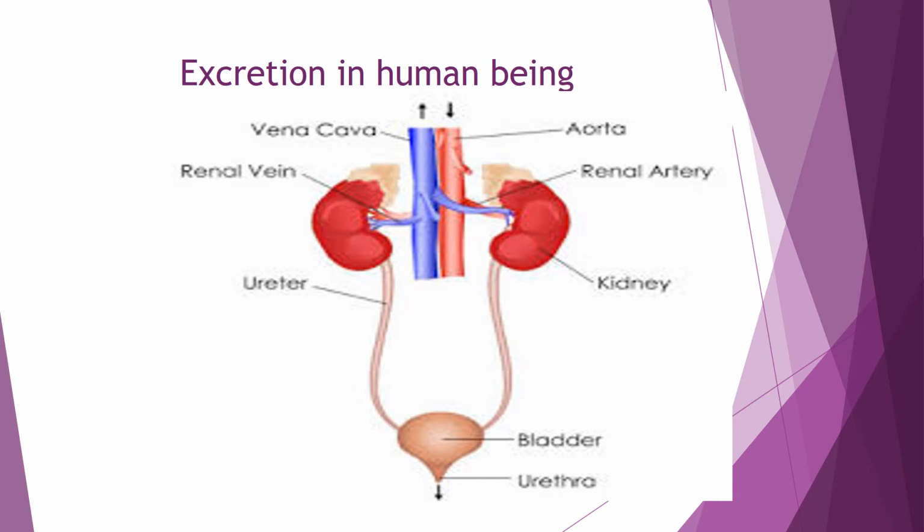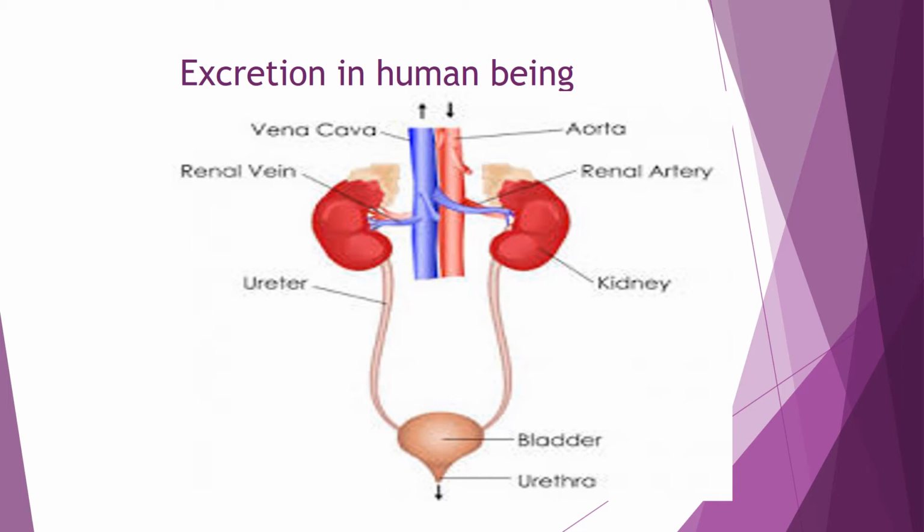Excretion in human beings. As we discussed in the previous part of this lesson, in multicellular organisms there is a division of labor. Work is distributed among different tissues, organs, or organ systems. For nutrition, there is the digestive system, and for the transportation of material, we have the circulatory system. In the same way, in the human being, excretion is done by the excretory system.